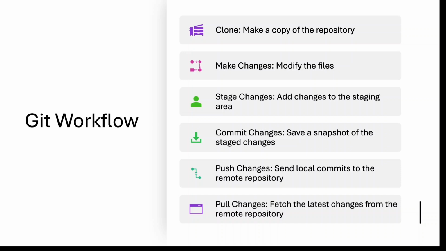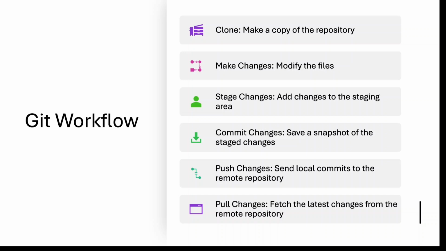First thing is clone. Suppose that previously we have some git repo online or on the cloud, so we just need to clone that full repo. We can create our local storage area where all our code will be fetched from that server to our local area. So we have one copy of our whole repo.